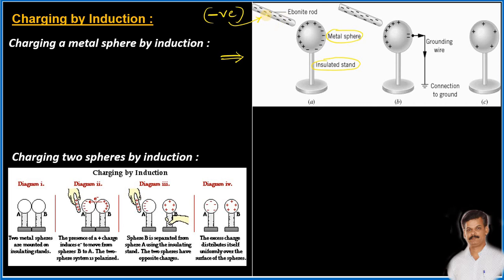When such an ebonite rod, which is already charged, is brought closer to the metal sphere, which is initially uncharged, initially the metal sphere will not be having any charges on it. So when the ebonite rod is brought closer to this metal sphere, then because of the basic property of the charges, we know that unlike charges attract each other.